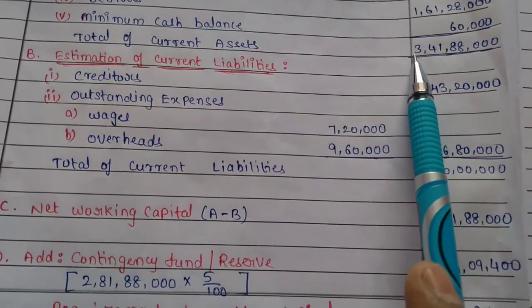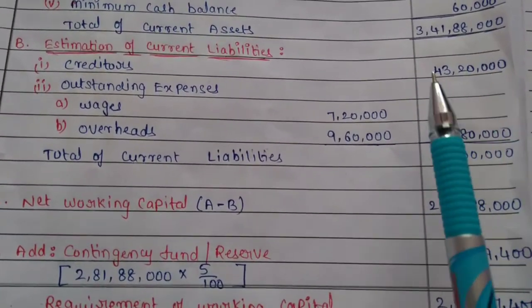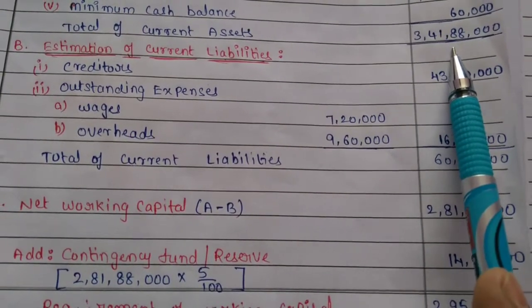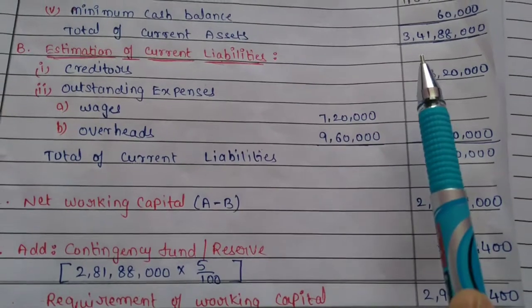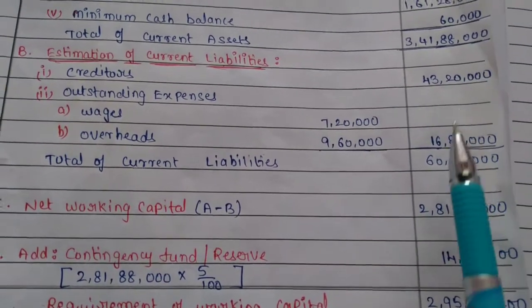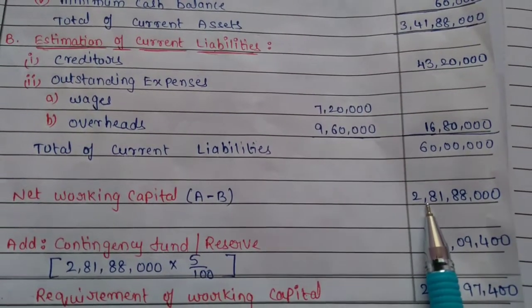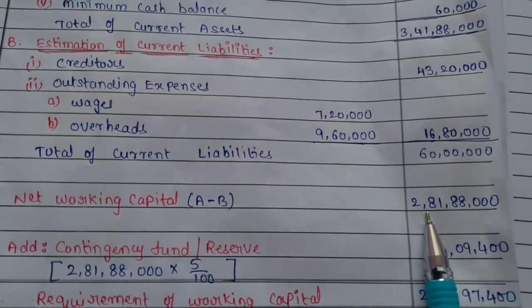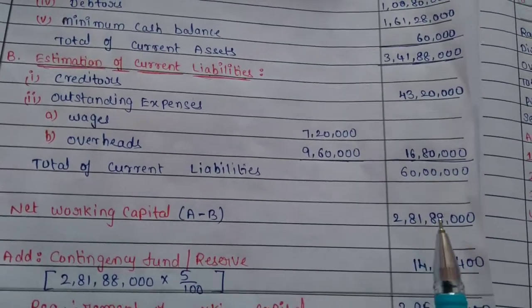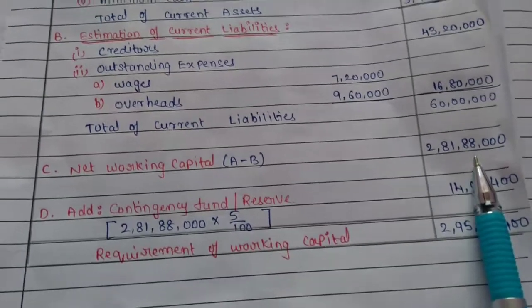Current assets are 3,41,88,000 minus current liabilities of 60 lakhs, then the amount will be 2,81,88,000. That is the net working capital.